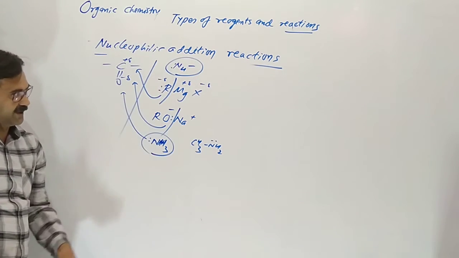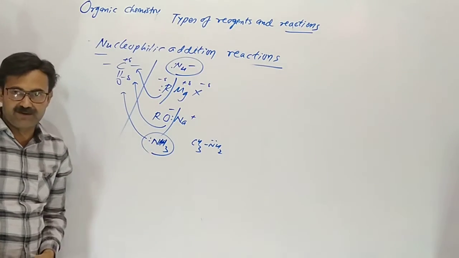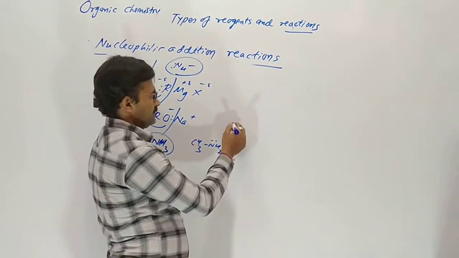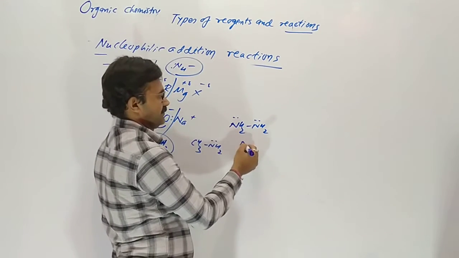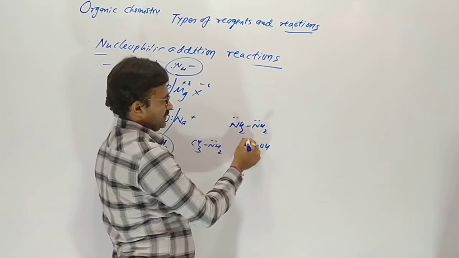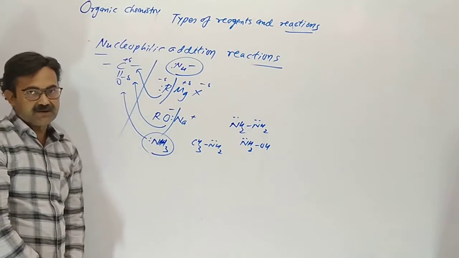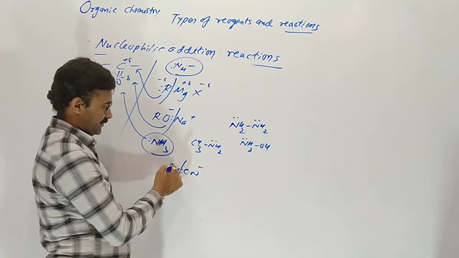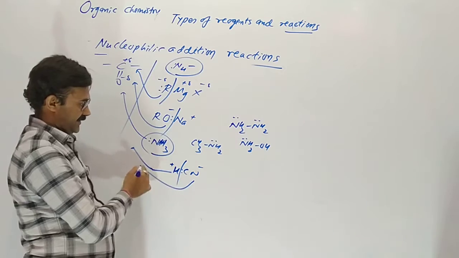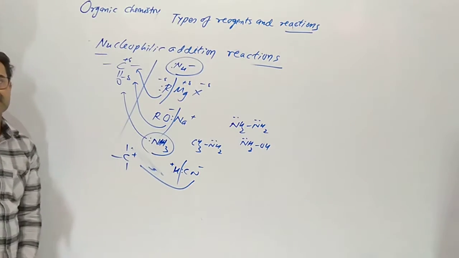Then NH2OH, hydroxylamine, and hydrogen cyanide also. Cyanide is a nucleophile that attacks the positively charged carbon atom.